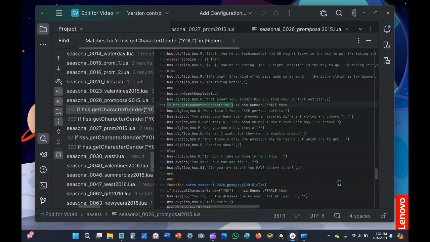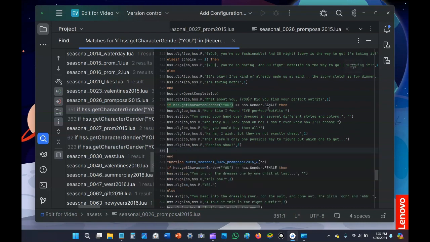So I replaced man and girl with date in that case. And lastly, in instances like this, it's more stereotypical of boy girl differences. I tried to think in terms of what would make sense for all possible canon main characters. So you can be a jock, prep, or nerd, right? If you are a prep, it doesn't really make sense for you to say, "It didn't take me long to find this. I don't care much about fashion." So I go ahead and delete this in that case. And of course, delete the if.